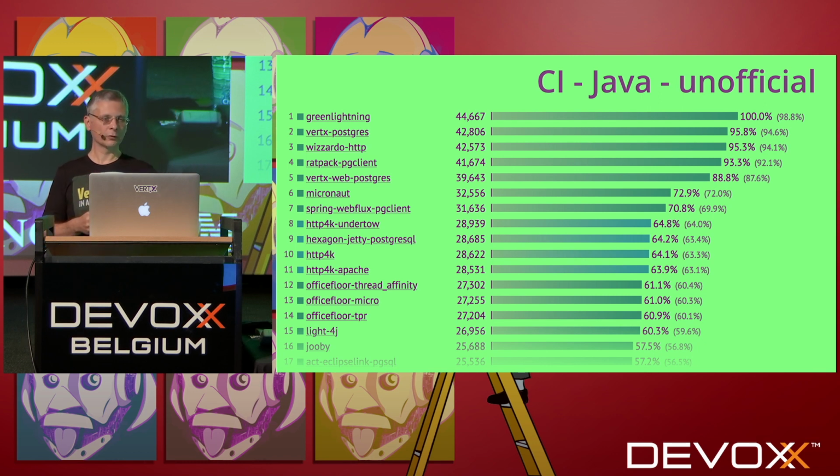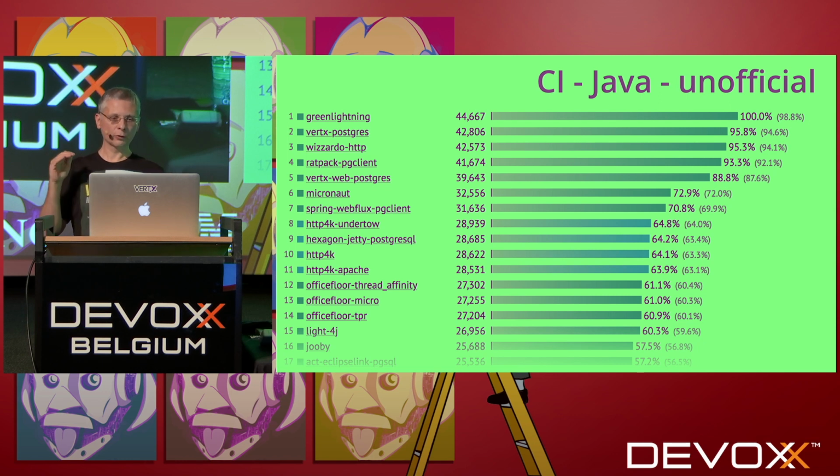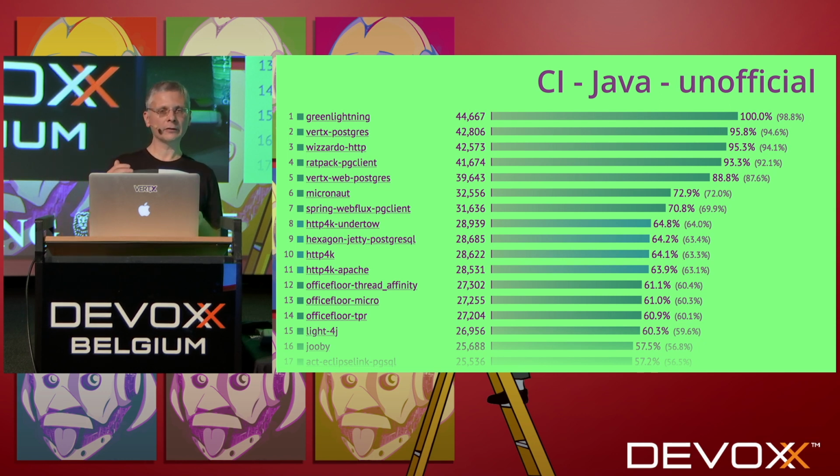Java frameworks using Postgres. So when you go on the website, you can filter, and I clicked the boxes Java and Postgres. And you can see that the first one is Green Lightning, the second is Vert.x Postgres, of course, Wizard HTTP, Ratpack Client, Vert.x Postgres, Micronaut, Spring Reactive PG Client.